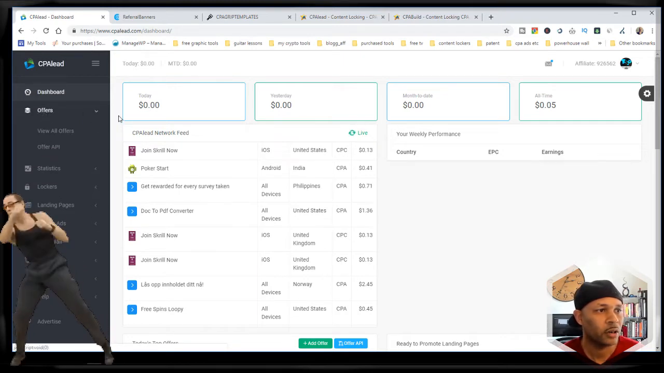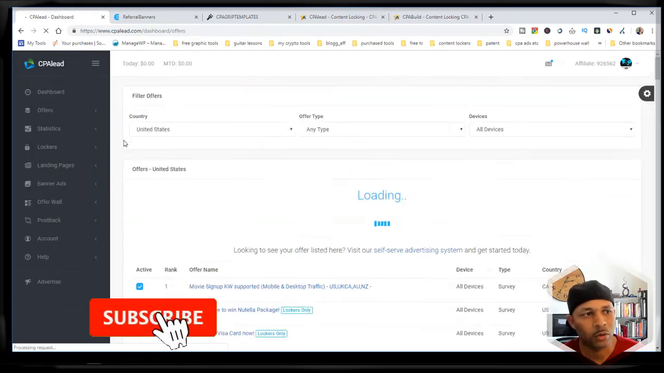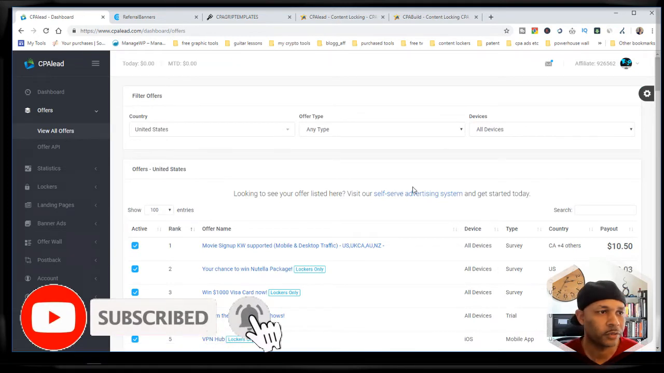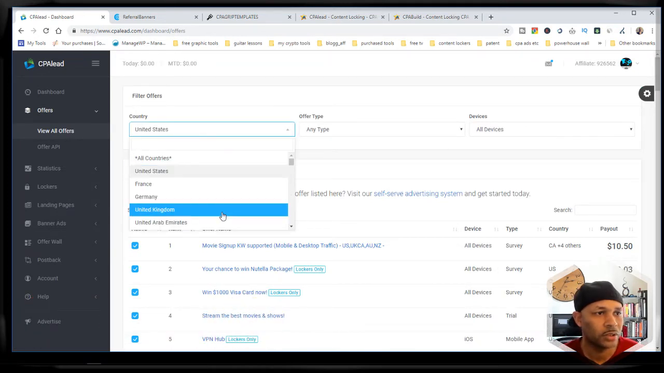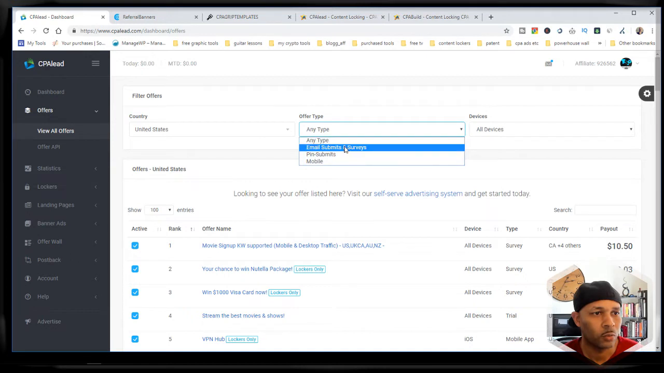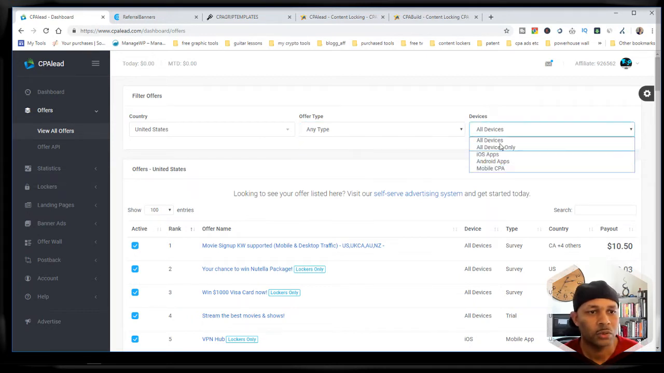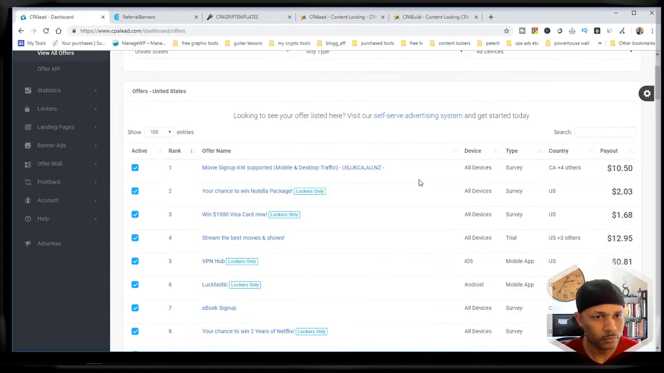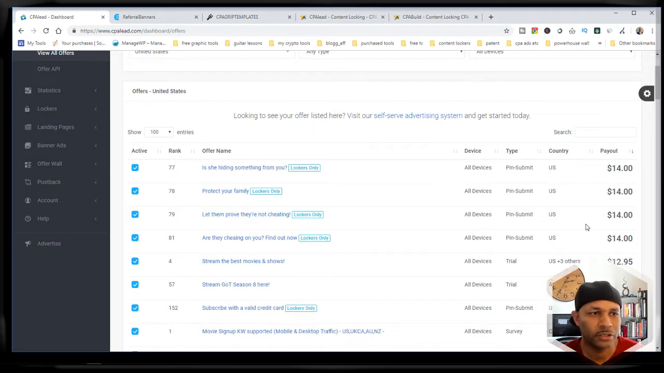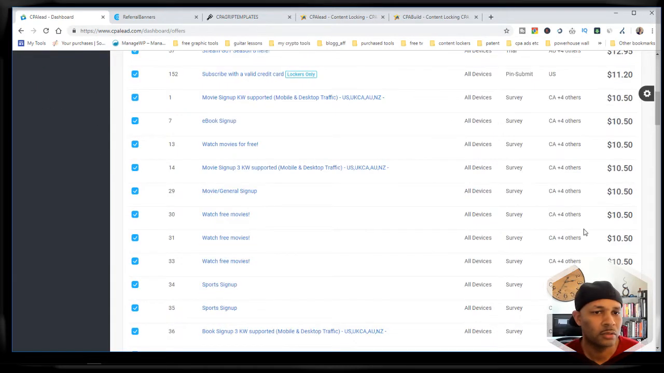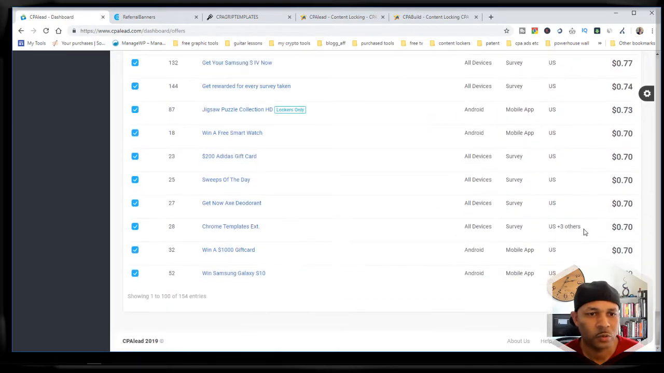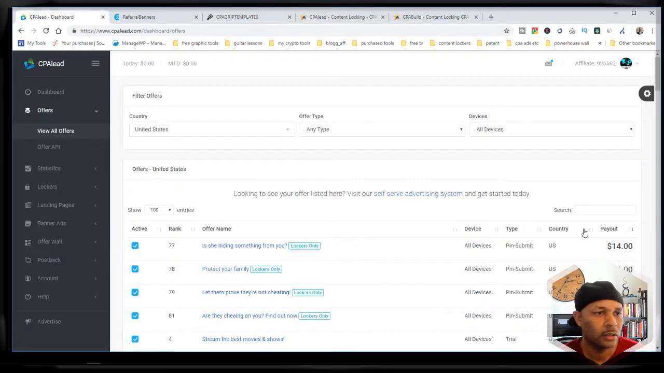CPALEAD, if you look at the offers, every time I look at a new network, I always look at what they're offering. Which countries do they support? Which type of offers do they allow? And which devices do they support? Then what I normally do is go through and sort by payout, so I just want to see what the range is on the payout. Their highest payout is $14 per lead.